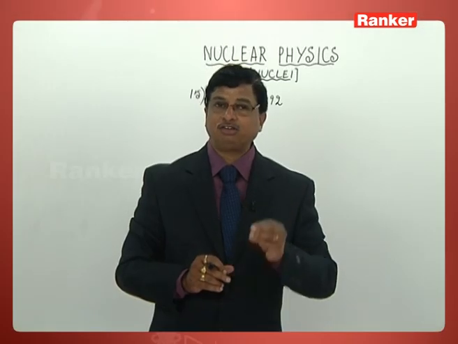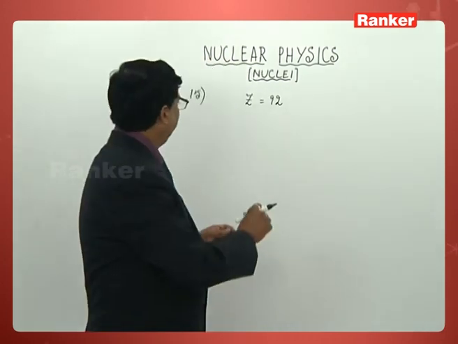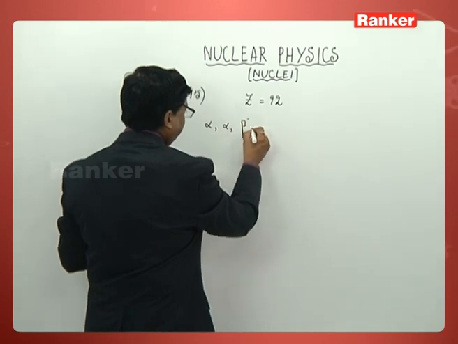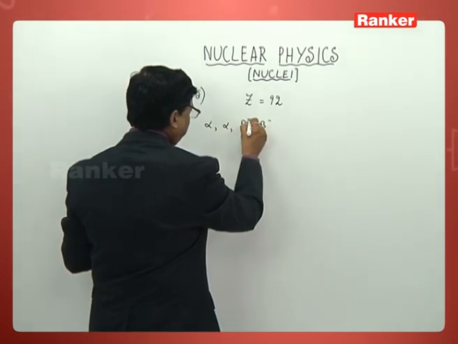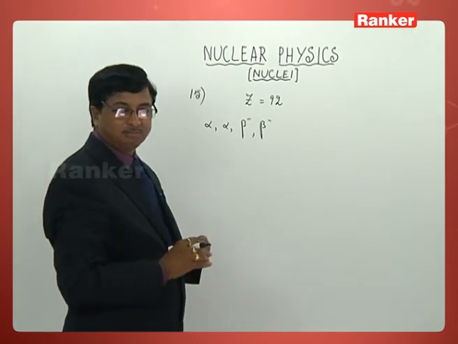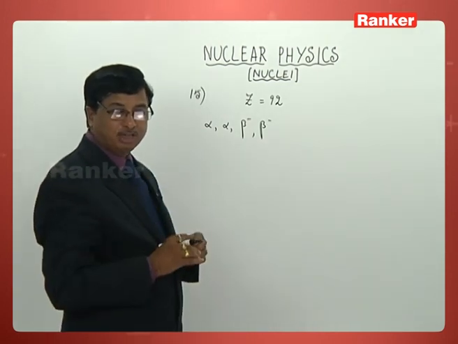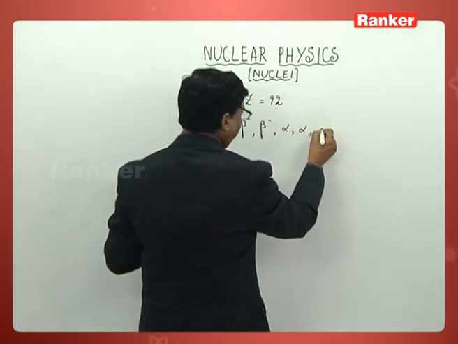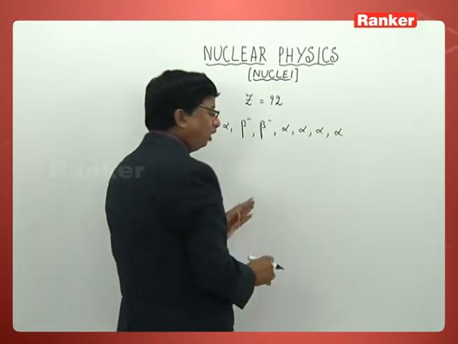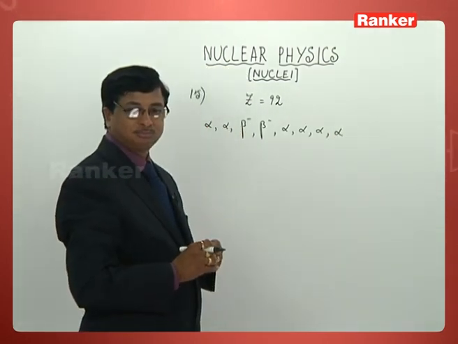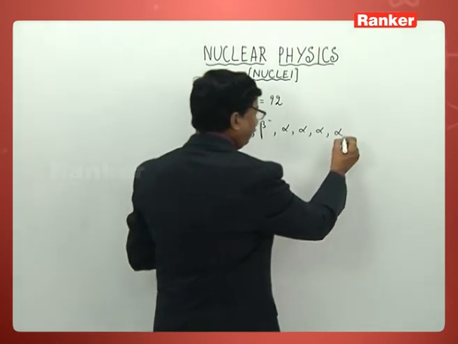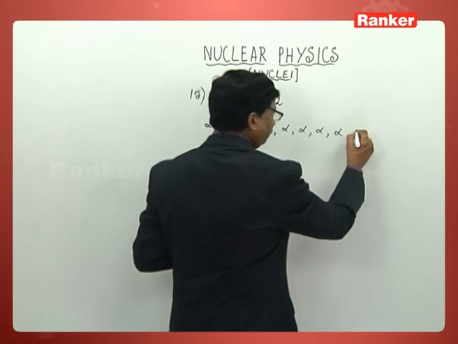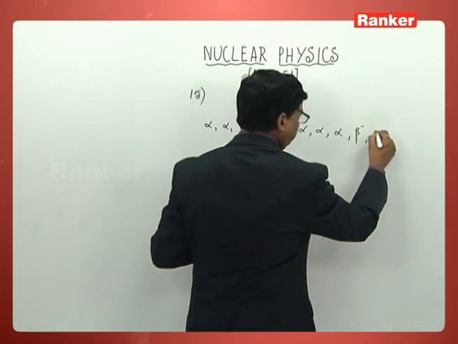Let me write that chain over here. He is just giving first alpha, then beta, then again beta. The same sequence he is talking about. Then it has emitted alpha, 4 alphas in a row. Then again he has given you 2 more betas, beta minus.